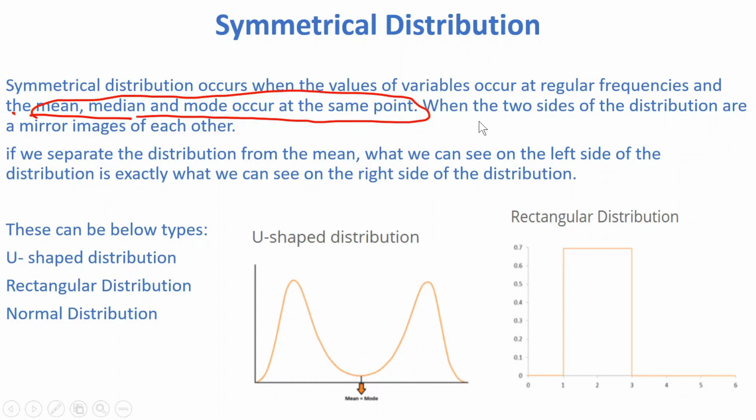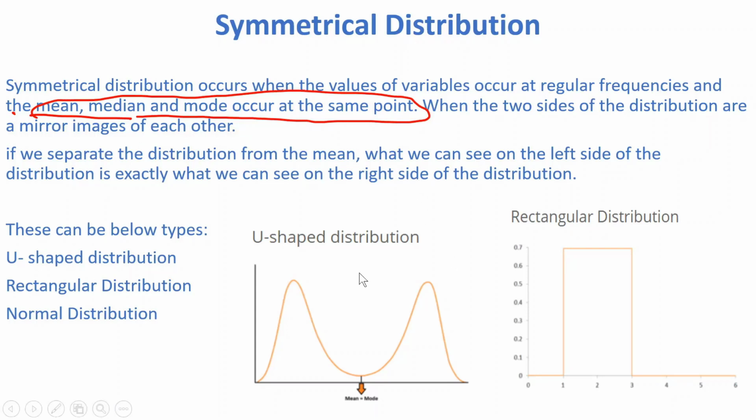And the 2 sides of the distribution are mirror images of each other. Symmetric, as the name suggests, means a mirror image. Both sides of the distribution should be mirror images of each other. So if we separate the distribution at the mean, what we can see on the left side of the distribution is exactly what we can see on the right side. It means just like a mirror image.